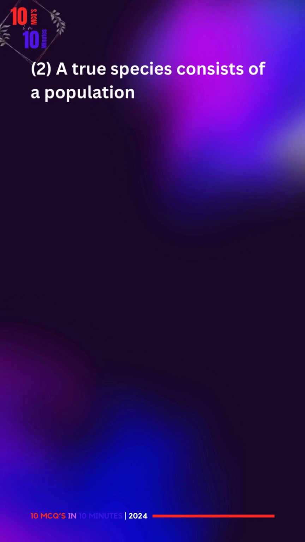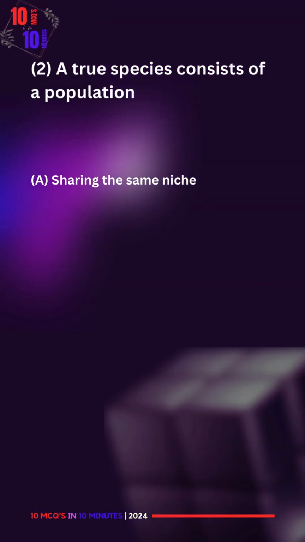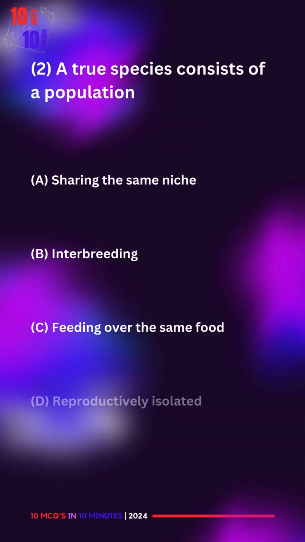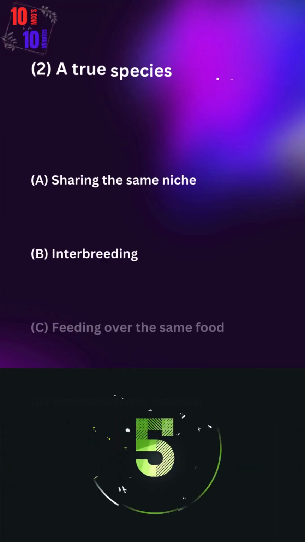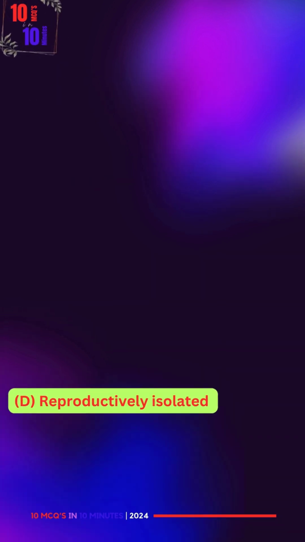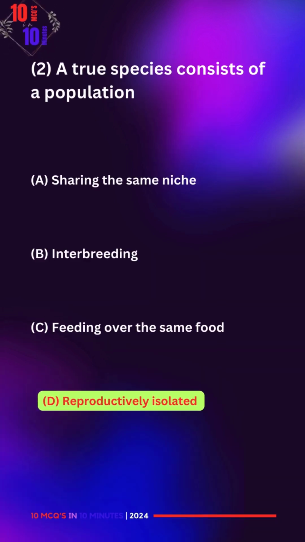2. A two species consist of a population. A. Sharing the same needs. B. Interbreeding. C. Feeding over the same food. D. Reproductively isolated. The correct answer is D.